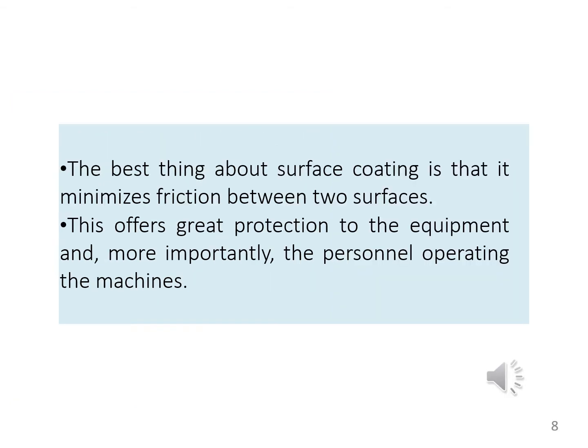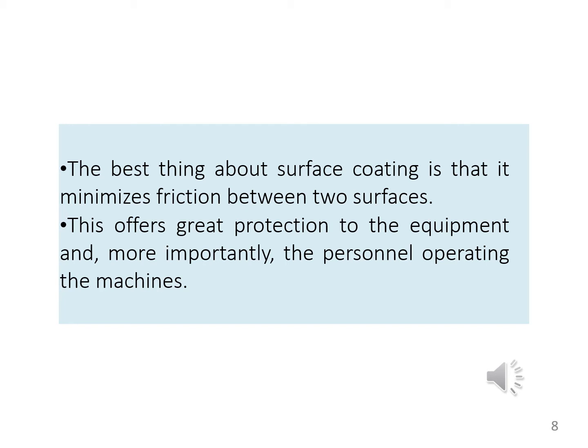How surface coating is used to minimize the friction. The best thing about surface coating is that it minimizes the friction between two surfaces. Friction can cause the moving parts to slow down, and in some cases, the friction causes serious sparks, and they can ignite fires, and in some cases, they burn the factory to the ground.